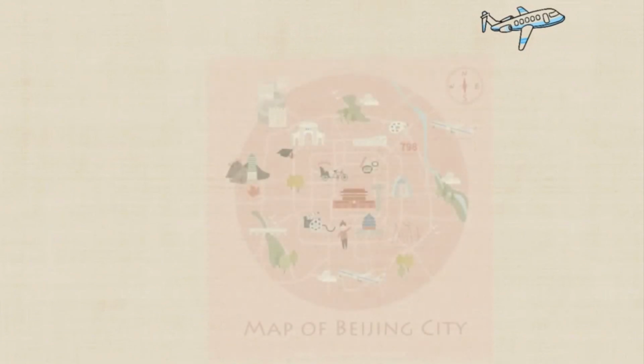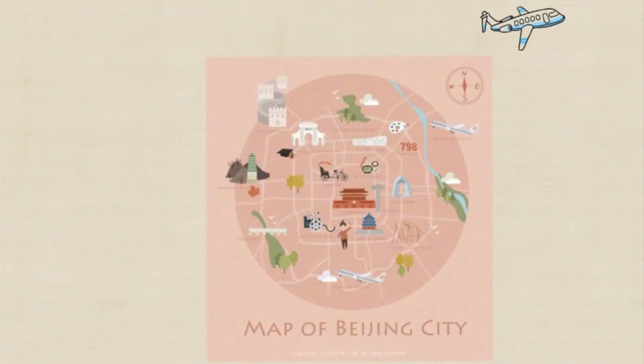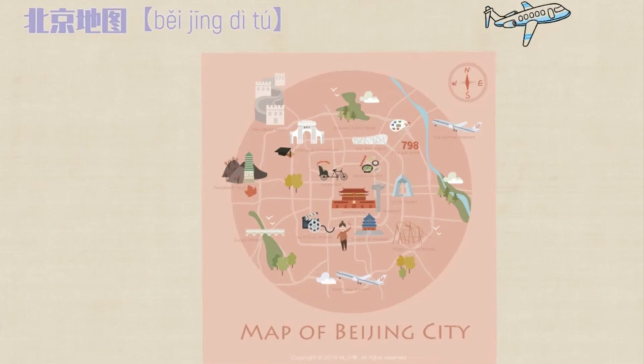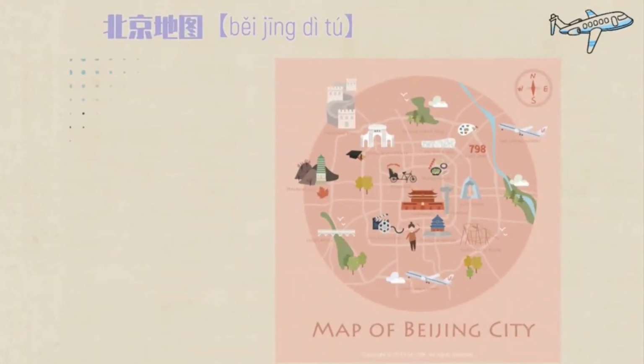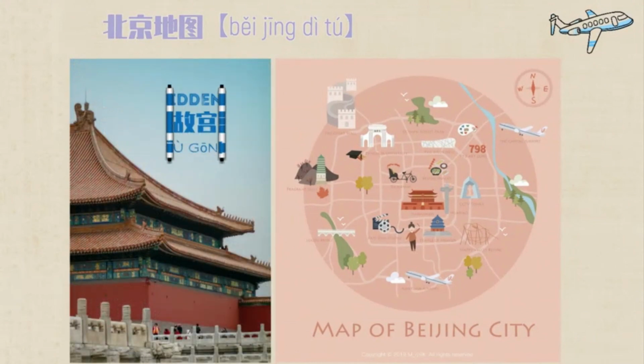Here is Beijing, the capital of China. This is 北京地图. If we get closer to the center part of the map, we could find an ancient building called Tiananmen. Tiananmen was the main gate of the imperial city of Beijing in the Ming and Qing dynasties. Chinese also call this royal palace 故宫, 紫禁城, the Forbidden City.